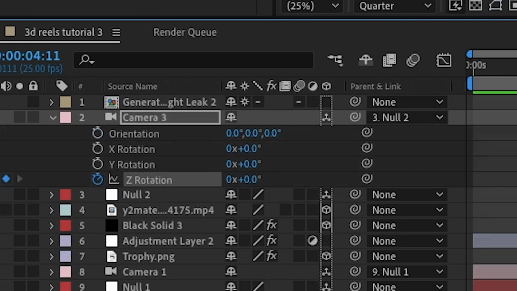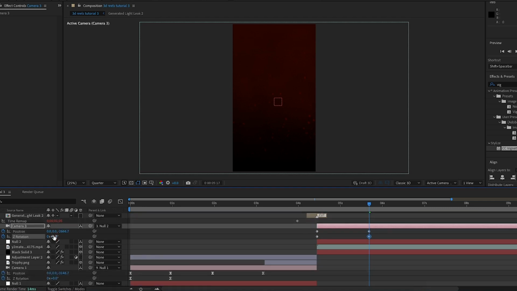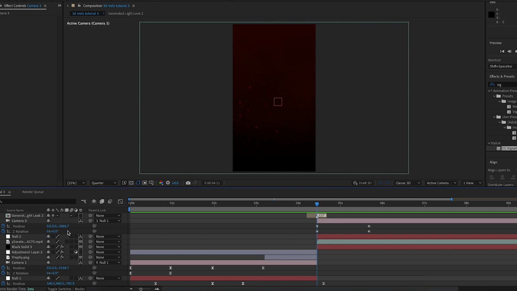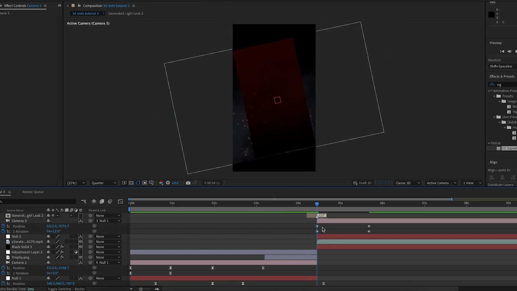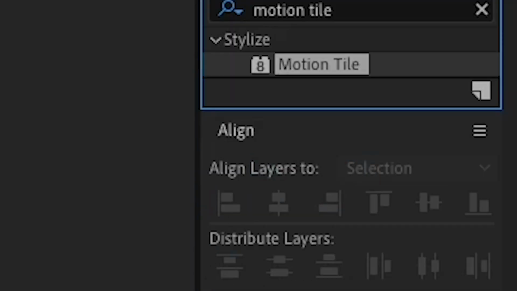Then I'm going to go forward by around a second, and I'm going to add another set of keyframes. Then I'm going to go back to the original ones, and I'm going to move the camera further away from the background, and I'm going to rotate it to around positive 12. Because we've also run out of background again, I'm going to search up motion tile again, and I'm going to add this onto one of the background layers.